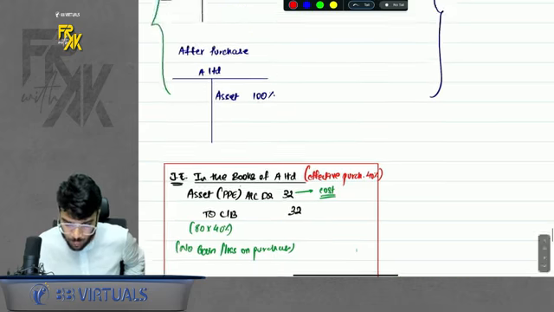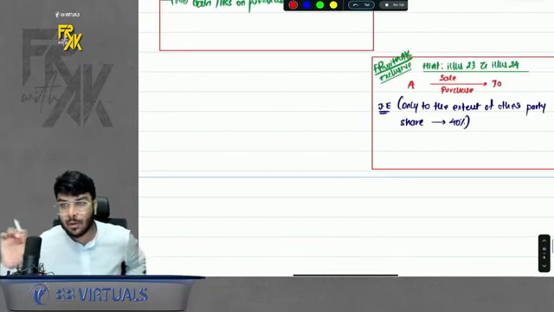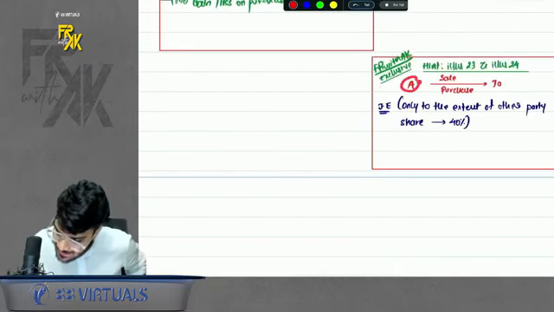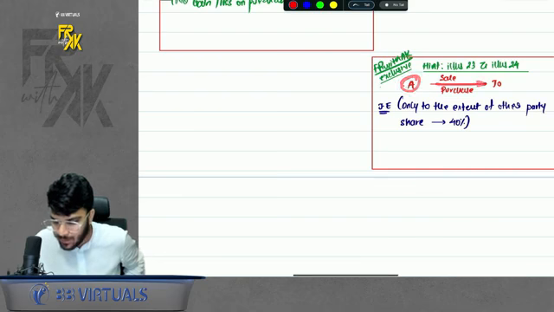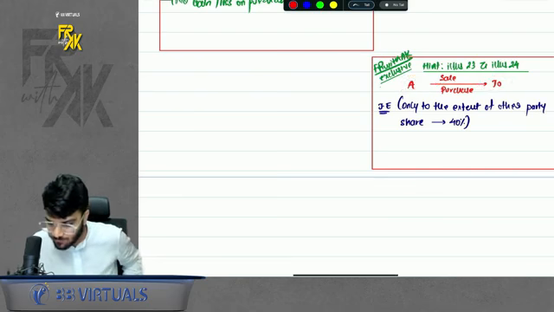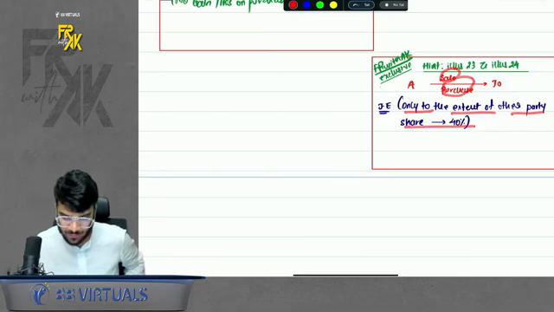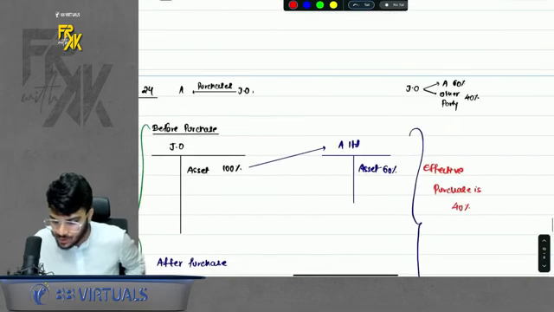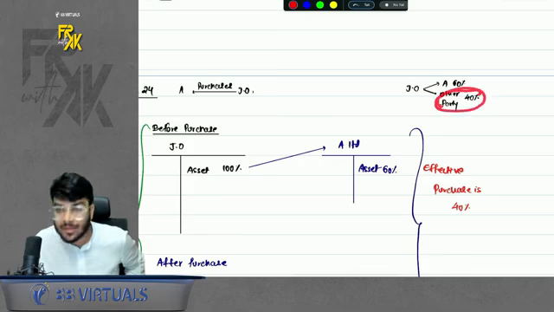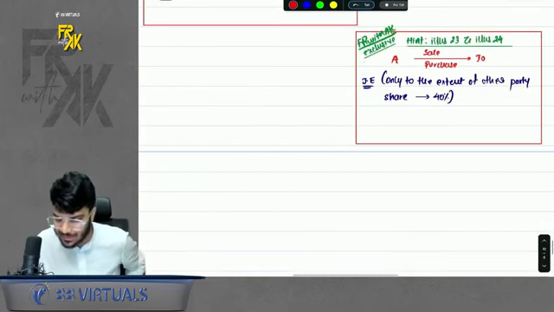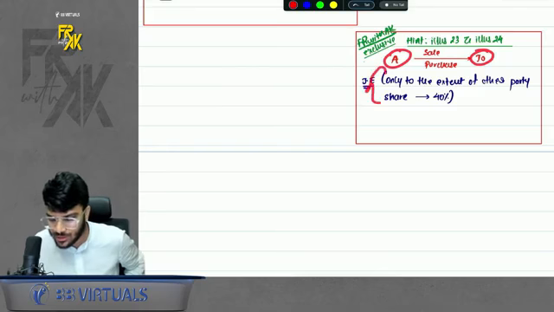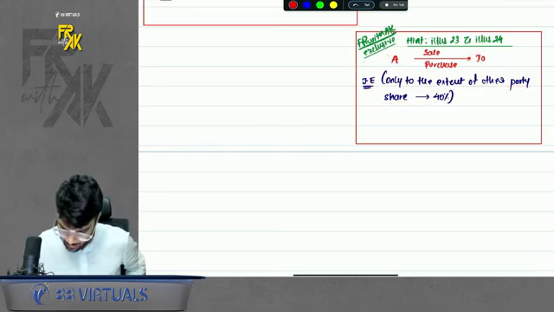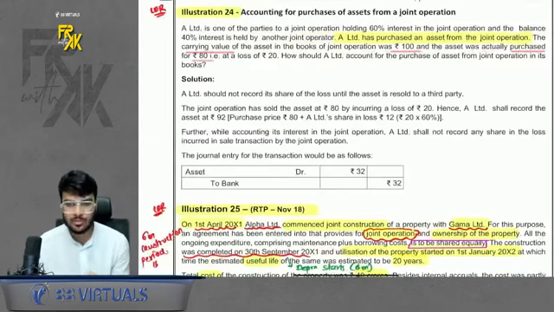Okay. So if you want a summary of illustration 23 and 24, what is the summary? Whenever a sale purchase happens between a party and an operation, we will record the sale purchase only to the extent of other parties' share. For example, in joint operation, A's share was 60%. Still, for purchase and sale, we recorded only 40% of it. So whenever there is a sale purchase between party and the operation, record the sale purchase only to the extent of other parties' share. Okay. So this completes the question part as well.